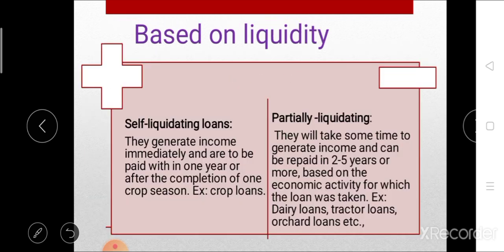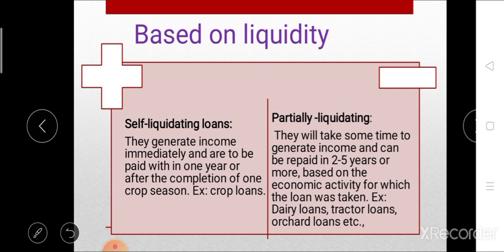After that, the next type of credit is based on liquidity. These loans are divided into two major types, that is self liquidating loan and partial liquidating loan. First of all, we need to know what is meant by liquidity. Liquidity means the conversion of assets or anything into cash form. So first one is the self liquidating loan.